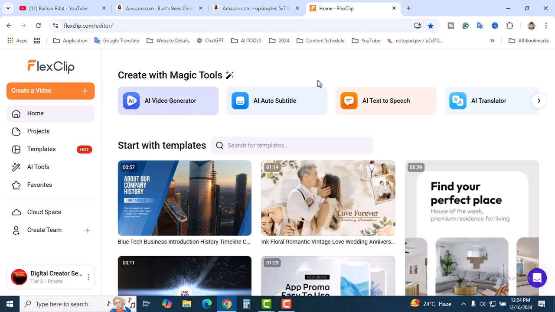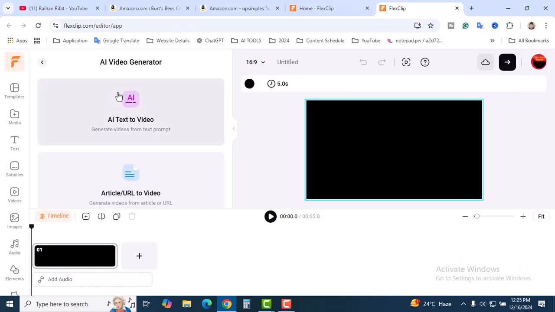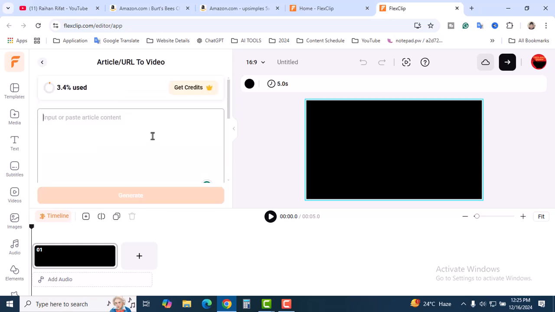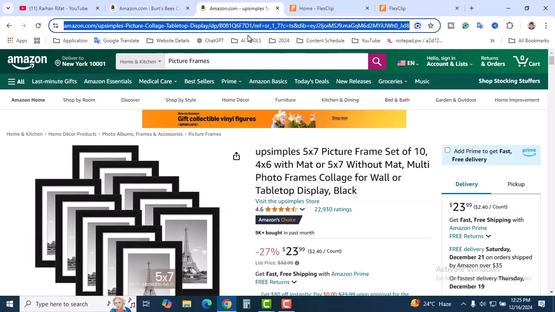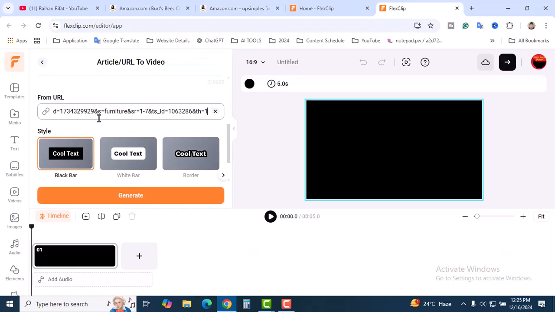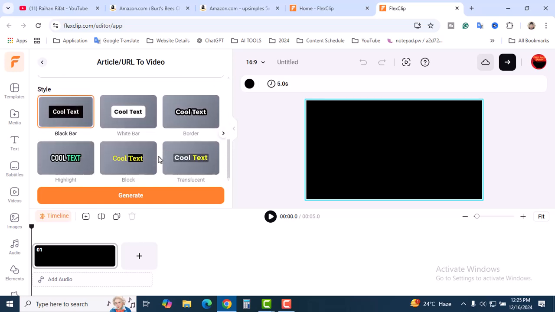So click on AI video generator, and this is the second page where you can input text, and the second option is article or URL to video. So click on article, URL to video. You can input your article there, and scroll down and you will see the from URL option that we are looking for. So let's go back to Amazon and grab the product URL and paste it here. Perfect. And the style, that means the subtitle style or font style. Which one do you like? Okay, this one is cool, dark. That's it. And then click on generate.